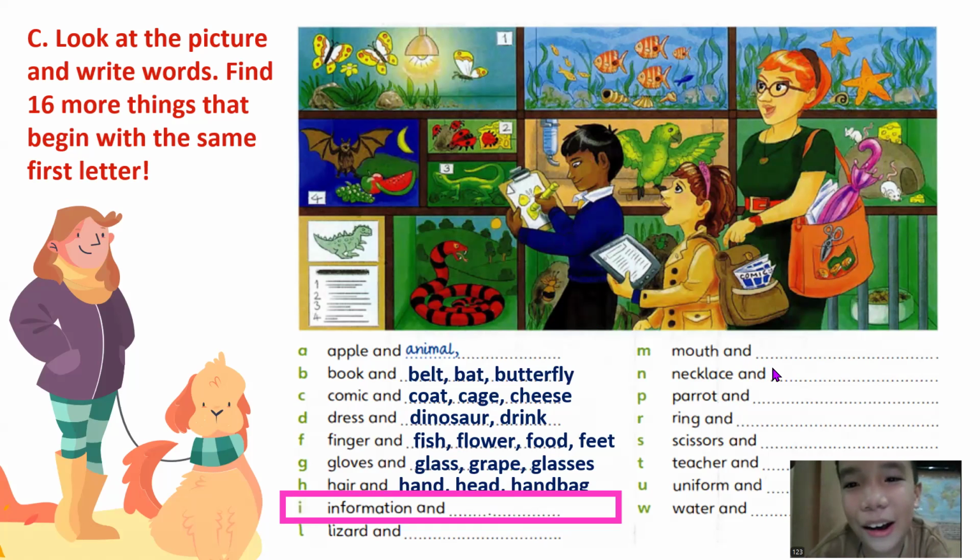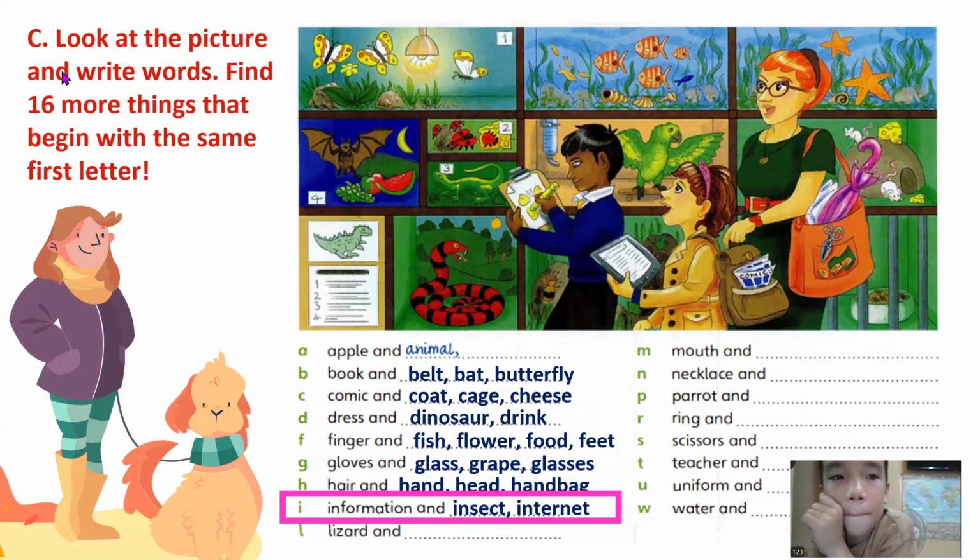Iceland. No, island. Yeah, there's no island in here. I was also looking for an island. Okay, so let's see. Insect and internet. These are all insects. Even these, they are also insects. Even the butterflies are considered insects. Okay, and we also have an internet.